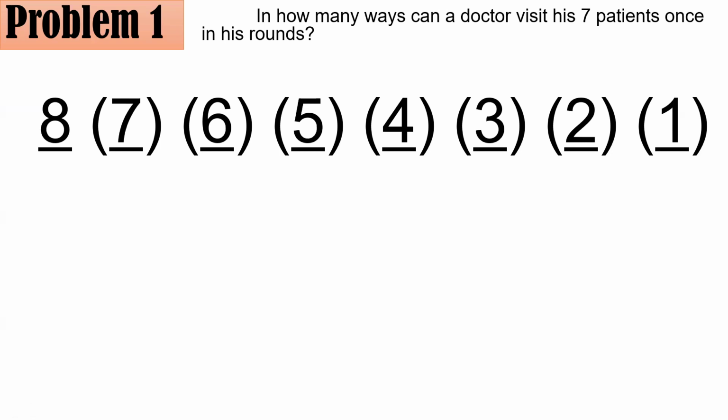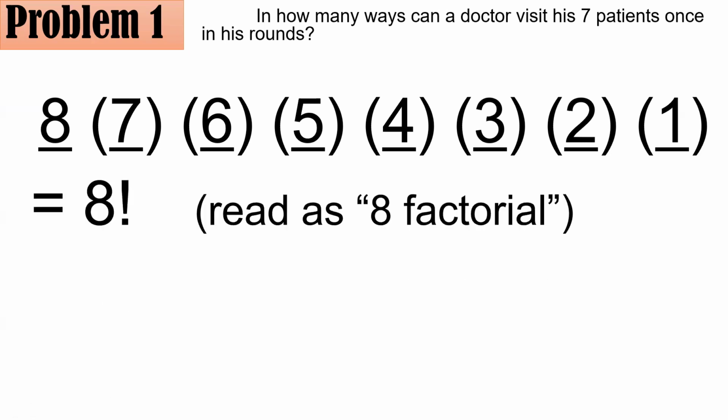And if you could see from this one, we are actually multiplying all the whole numbers from 8 all the way down until 1. So that's why this expression could be written as 8 with an exclamation point, but we read this as 8 factorial. When we speak about the factorial of a whole number, n factorial is equal to n times n minus 1 times n minus 2 all the way until 3 times 2 times 1.